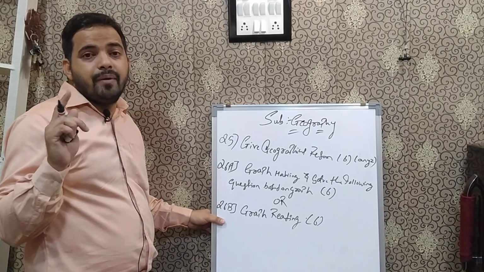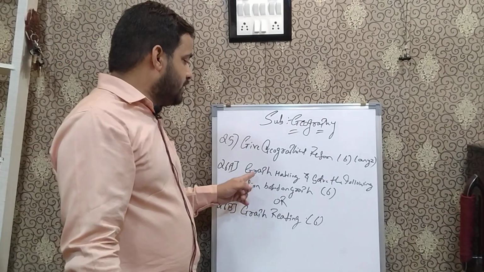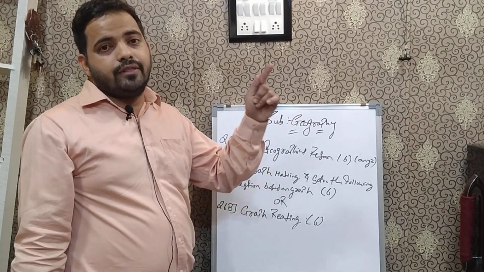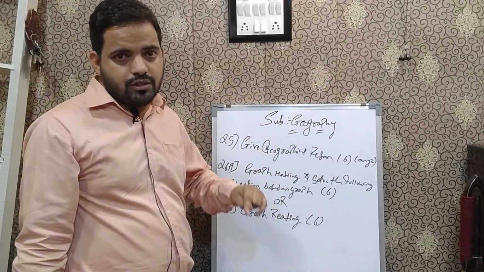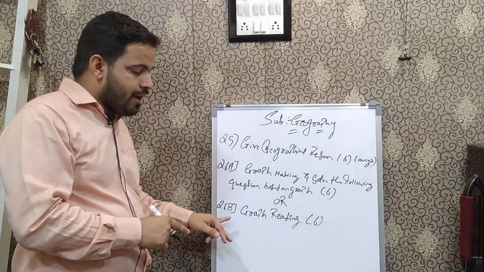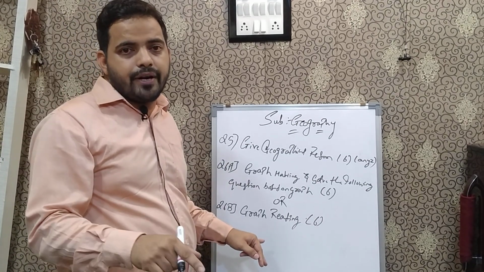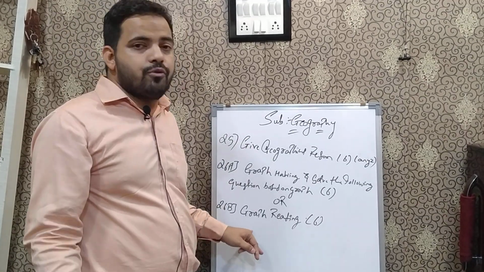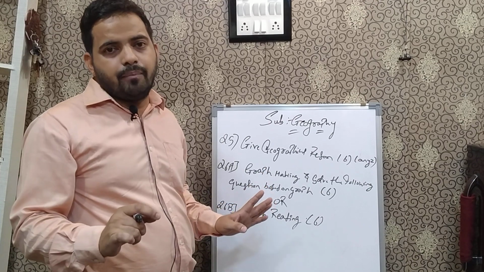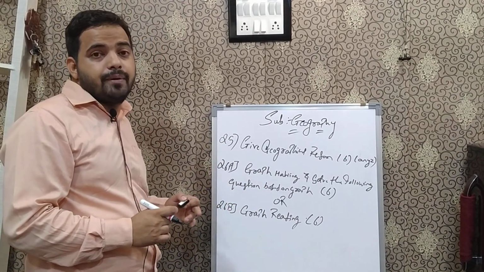As graph making is not a compulsory question, there you will be getting an option. Either you can make a graph, and based on that graph you are going to solve 3 questions, that comes to your 6 marks, or you can solve the graph reading. They will be providing you with the graph in the question paper itself, and from that graph you have to answer all the 6 questions, and you will be getting 6 marks. So you have to pay more attention to this question number 6.